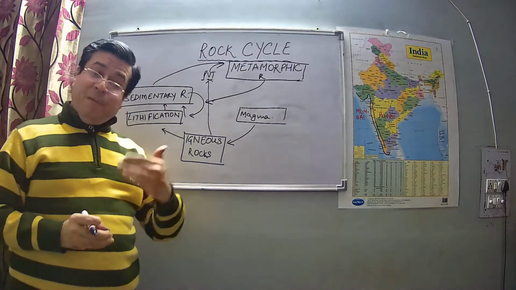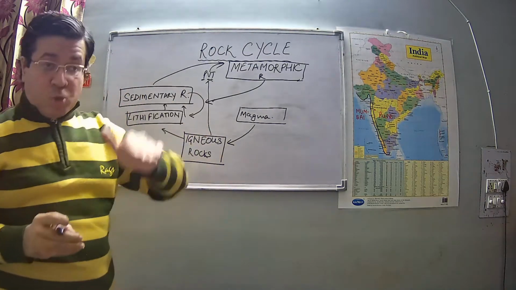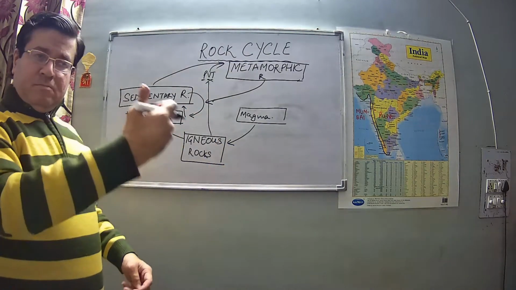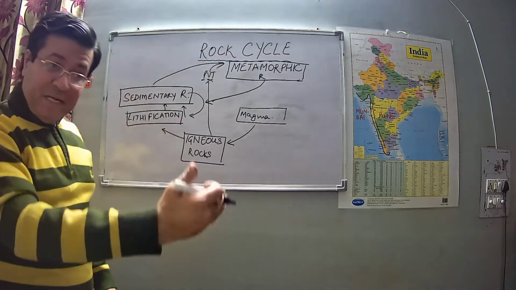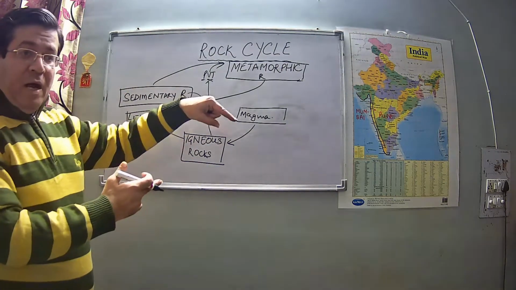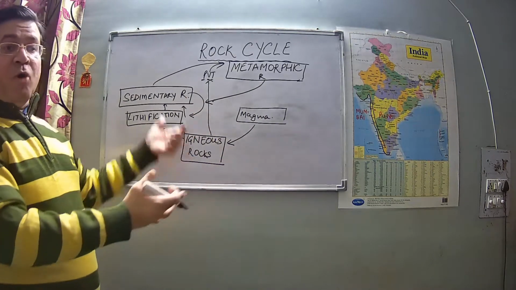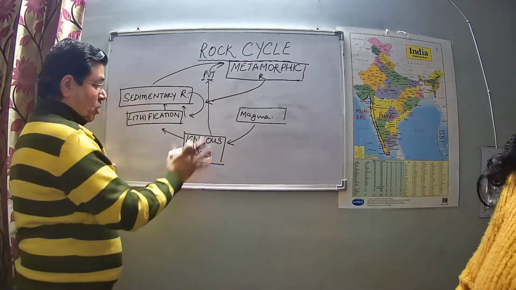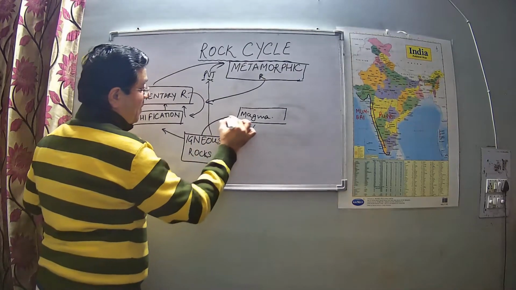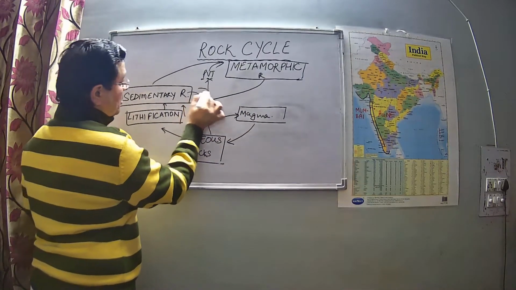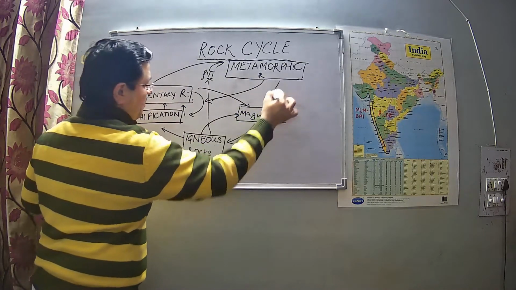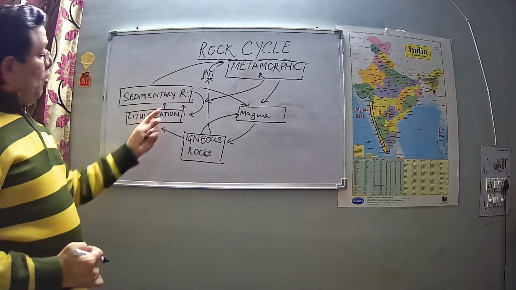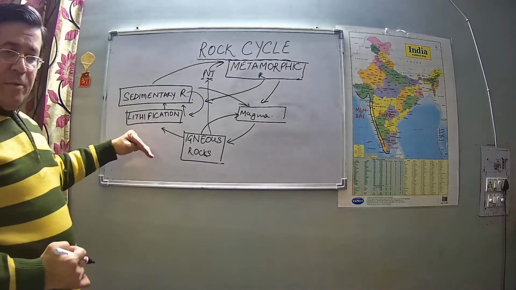Now we know that plates are moving, and in their subduction zone they again go back into the earth, and then the process of melting takes place, and then molten magma comes out through a volcano in the form of lava, and it becomes igneous rocks. So igneous rocks can again become magma, sedimentary rocks can become magma, metamorphic rocks can become magma, and the process of formation of igneous rocks starts. So this is actually the rock cycle, right?